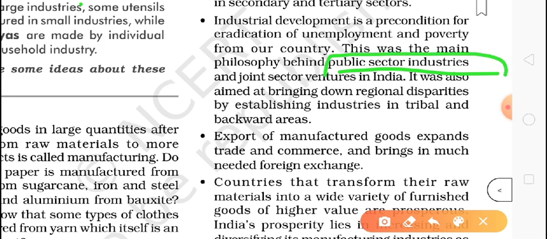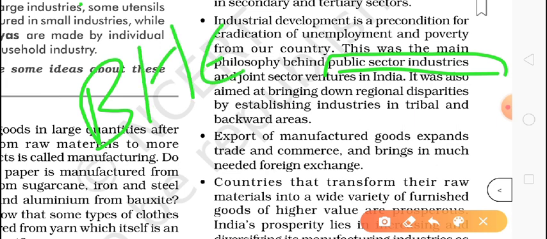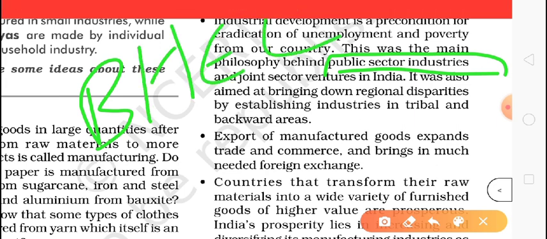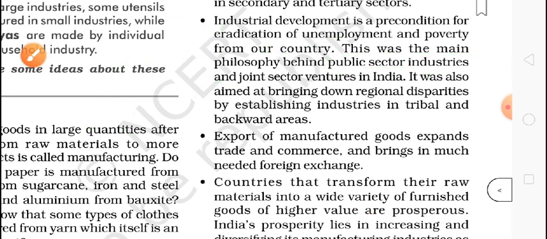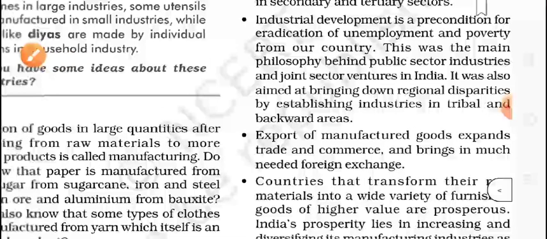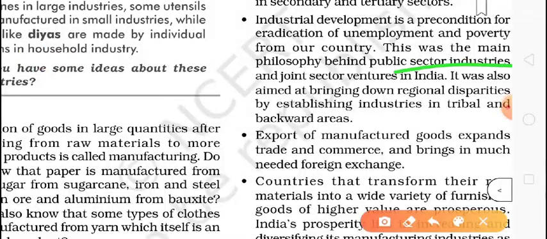Many government factories are there, like if you have heard the name of BHEL, Bharat Heavy Electricals Limited. This factory is made by the government. This kind of factory, which is run by the government, is called a public sector industry. And then joint sector venture: joint sector means where the government makes an agreement with private companies also. It is called a joint venture.